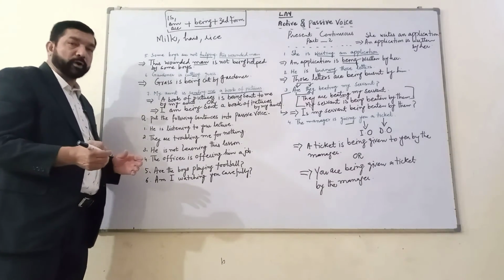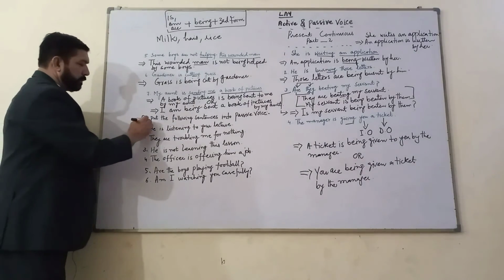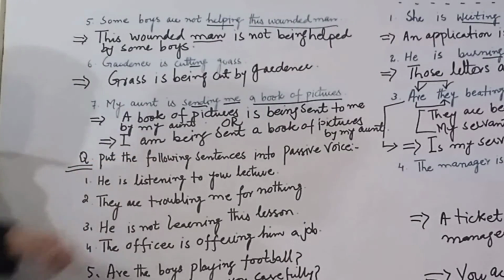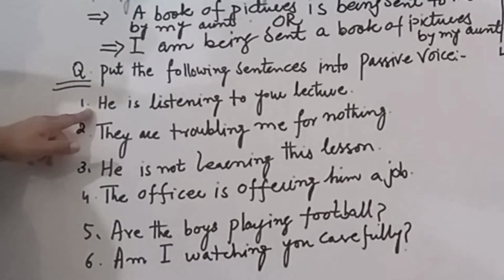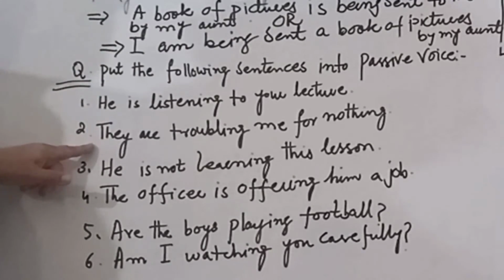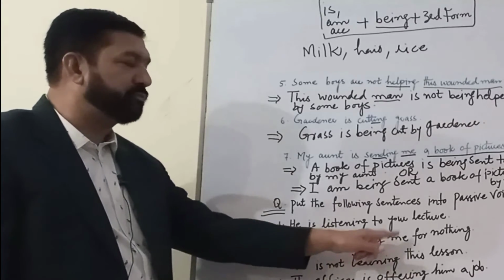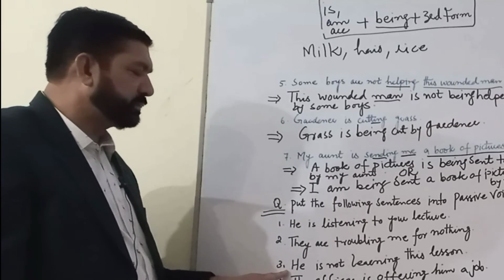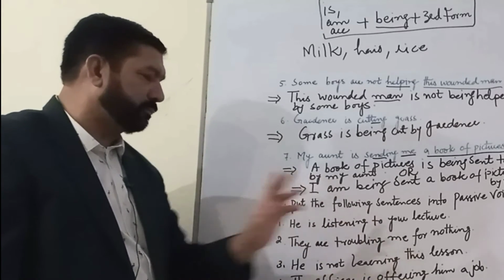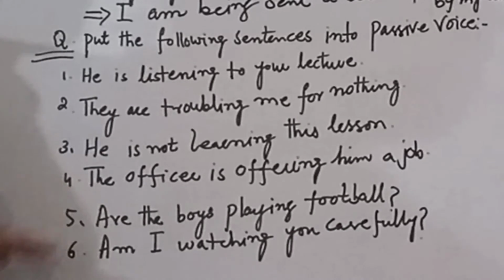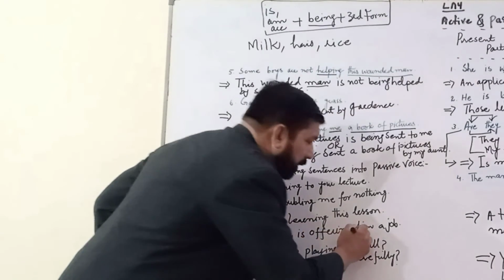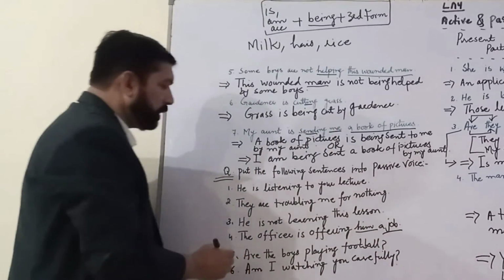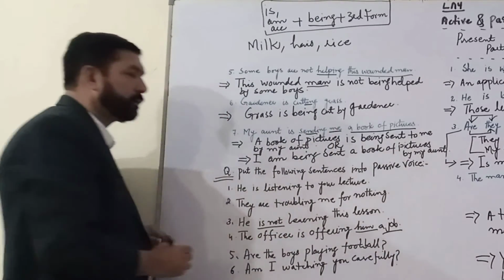As usual, I have got an exercise for you. Here we are. Put the following sentences into passive voice. Number 1 says, he is listening to your lecture. Number 2 says, they are troubling me for nothing. Number 3 says, he is not learning this lesson. Number 4 says, the officer is offering him a job. Right? I have given you all types of sentences. This one having two objects. This one is a negative one.